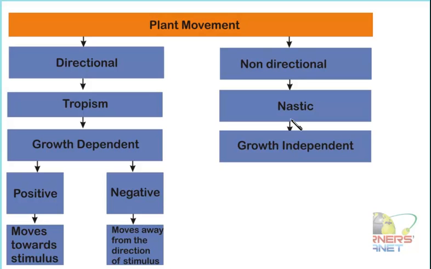As in the case of the mimosa plant or touch-me-not plant, the leaves are drooping, but as soon as the touch is removed, the stimulus has been removed, they can attain the normal shape again. So this is the special property of the Nastic movements.